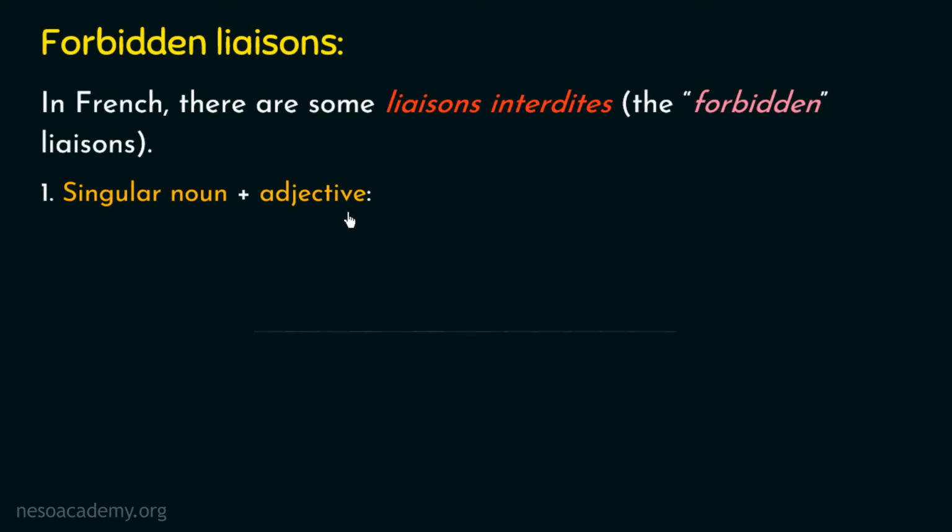Now, as we know about singular noun and adjective, let's understand this case number 1 with the help of some examples. So here we have the very first example on the screen. Now, in this example, kindly pay attention to the first French word. This word is pronounced as un. I am repeating it again. Un. So from the pronunciation of this word, we can observe that this word is ending with a silent consonant, right? Now let's talk about this second French word. This word is beginning with the alphabet C, and we already know that the alphabet C is a consonant, right? So here the conditions of the liaison are not satisfied, hence we cannot apply the liaison here.